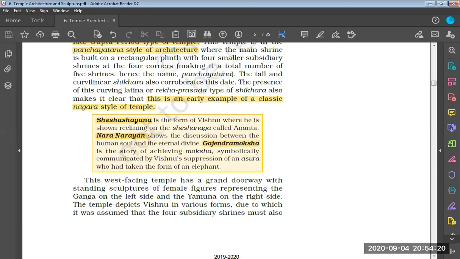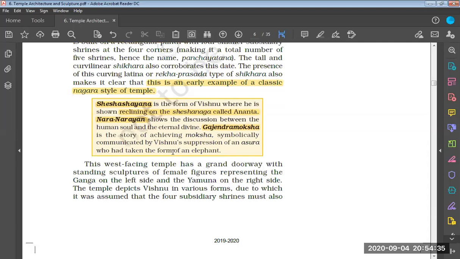Shesh Shayana is the form of Vishnu where he is shown reclining on the Shesh Naga called Ananta. Then we have Nar Narayan. Nar Narayan shows the discussion between the human soul and the eternal divine.